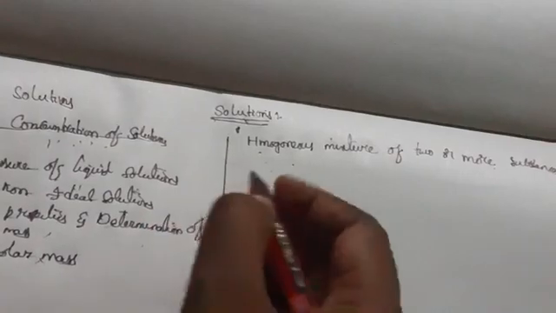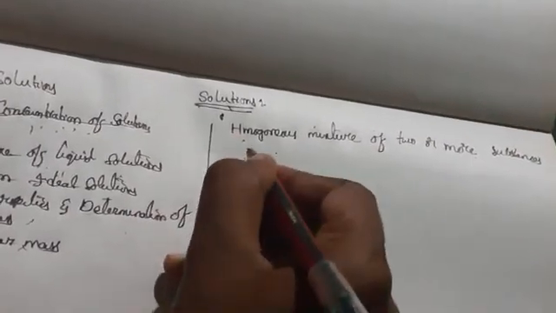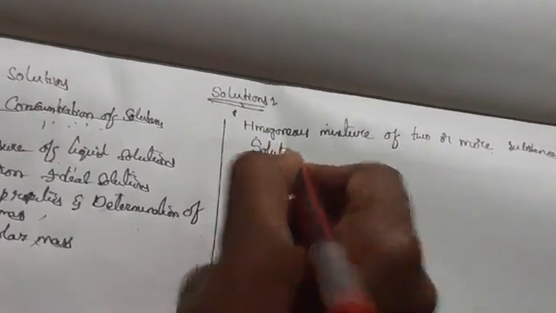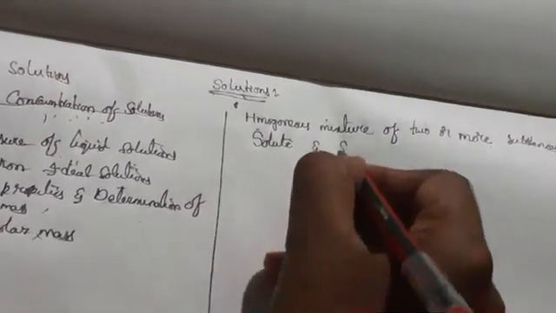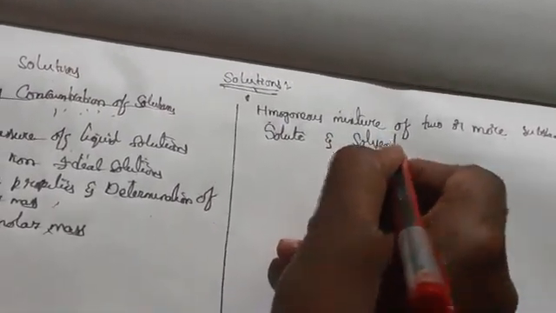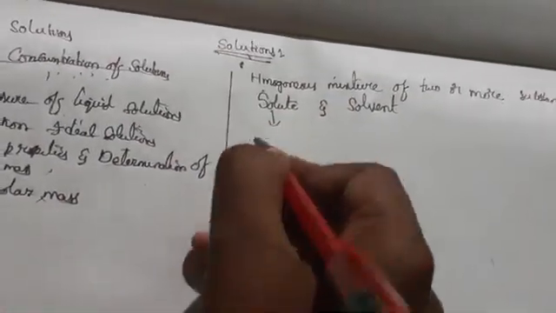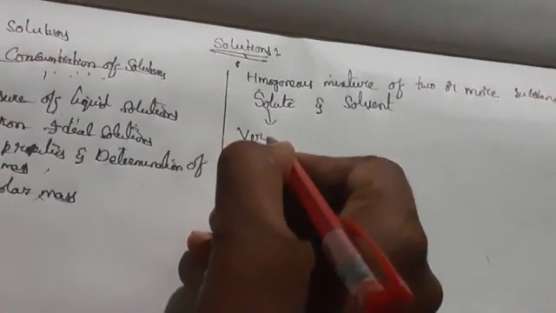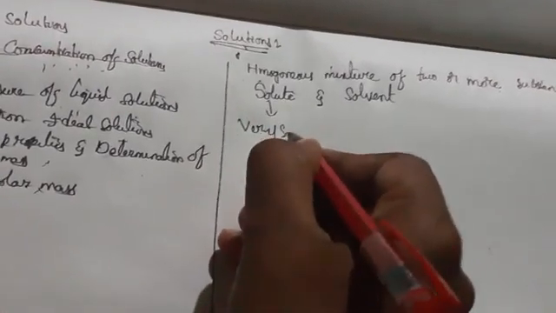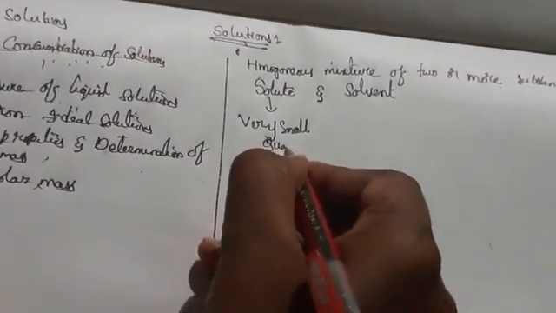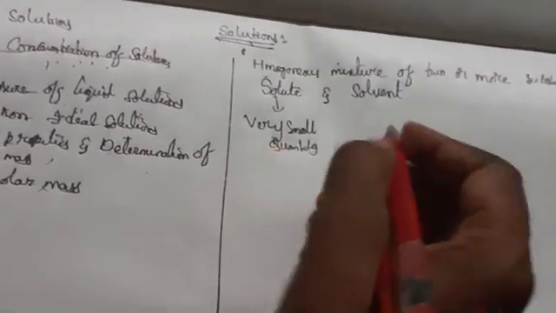In a solution we generally have two types, solute and solvent. Solute is a very small quantity. What do you mean by solute? Very small quantity, we call it solute.